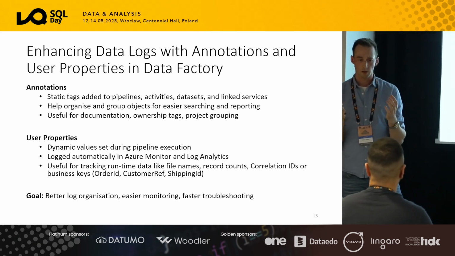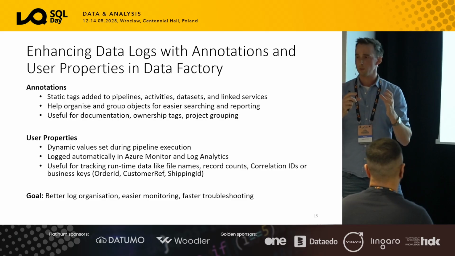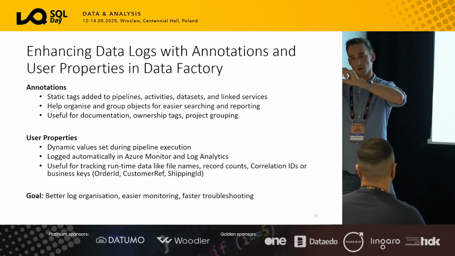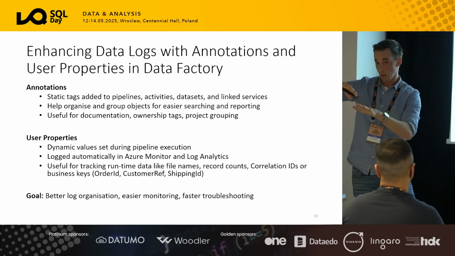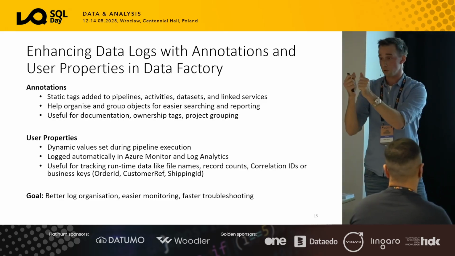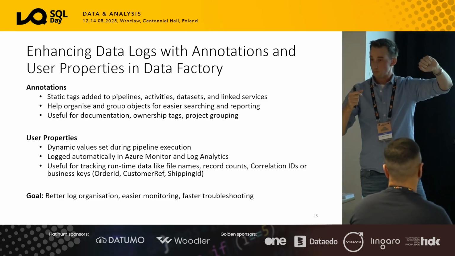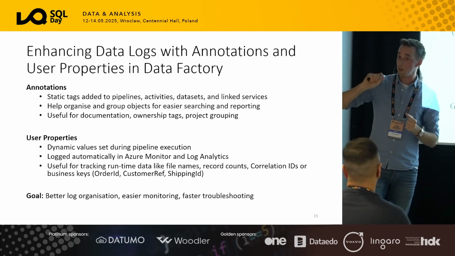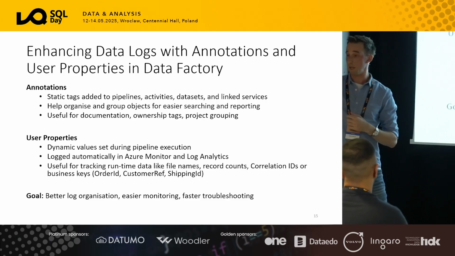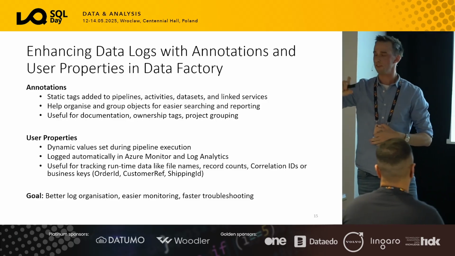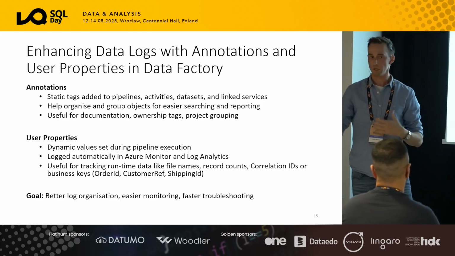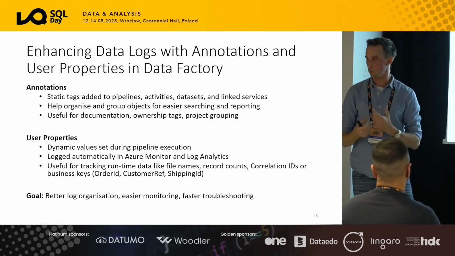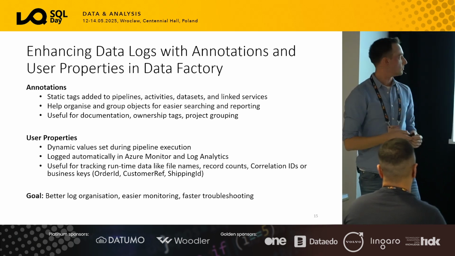That's really useful because when things go wrong, you will be able to also report on that. So those annotations are also logged into Log Analytics, and then you can really use those within your dashboard as well. Wouldn't it be nice if you can create an alert where you can already see, hey, this is the receiver, this is the sender of the data, this is the name of the flow, and then the technical pipeline name? Wouldn't this be nice? So you can enrich the pipeline name or the dataset with something more on a functional level. So that's the first part.